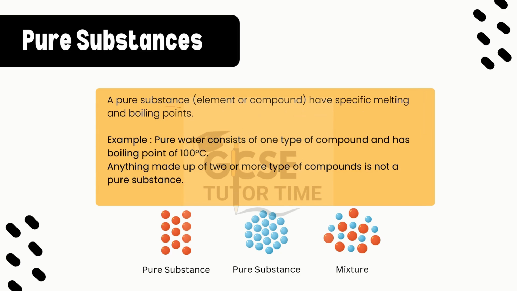A pure substance, which may be an element or a compound, has a specific melting point and boiling point. For example, pure water consists of one type of compound, that is, oxygen and two hydrogen, and has a boiling point of 100 degrees Celsius. Anything made up of two or more types of compounds is not a pure substance.